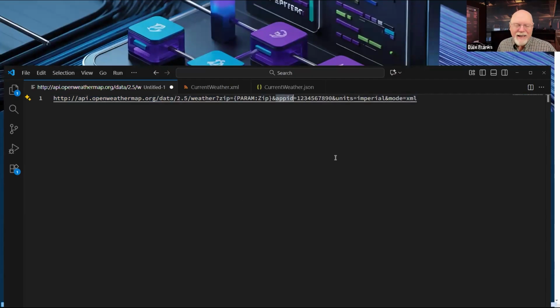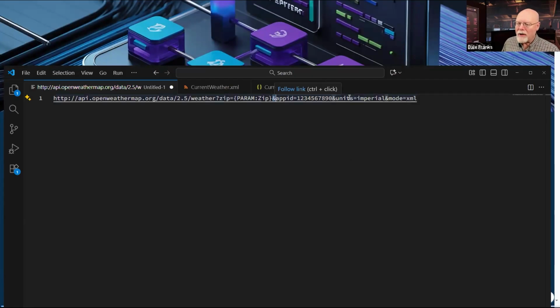There is an app ID, so you get a free app ID when you sign up for their API, which is, by the way, a great API if you just want to practice using either JSON or XML business values, because they'll return it to you in both formats, which is really cool. But you need this app ID, which they'll provide for you when you request it, and you'll need to pass that again as a URL parameter. And we separate URL parameters with this ampersand here.